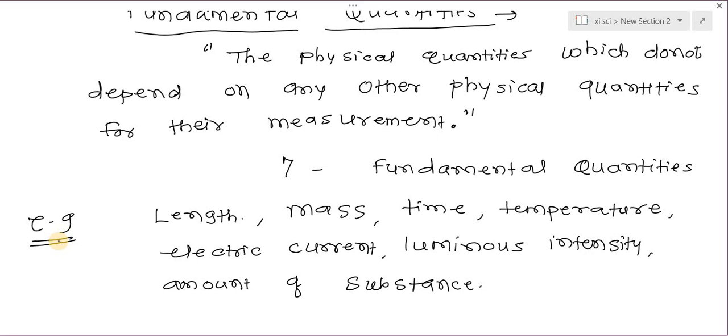The quantities are length, mass, time, temperature, electric current, luminous intensity, and amount of substance.